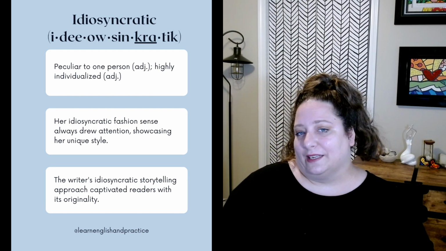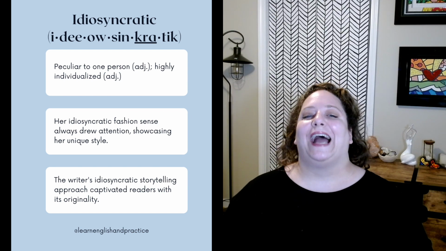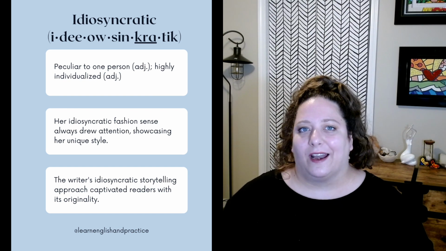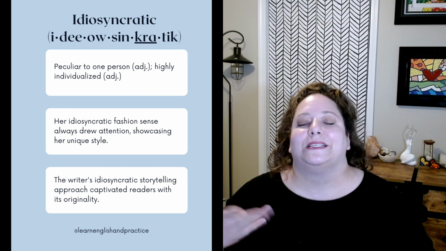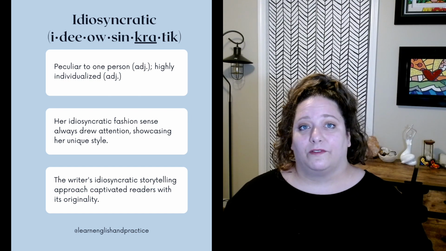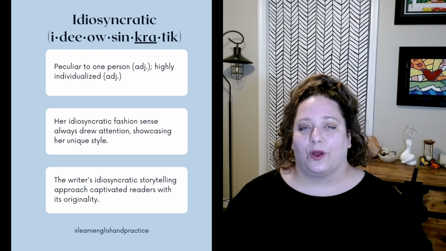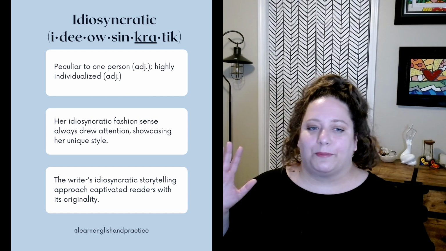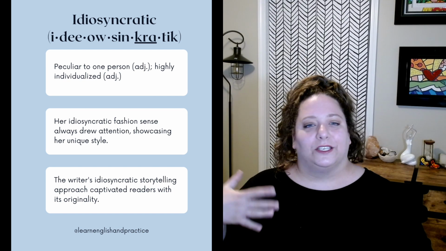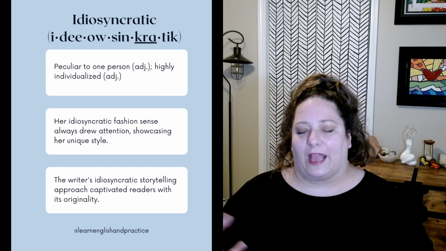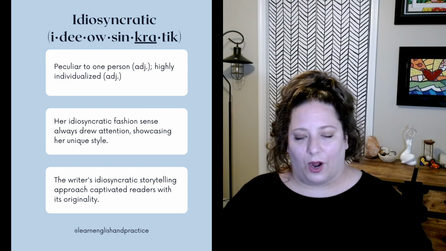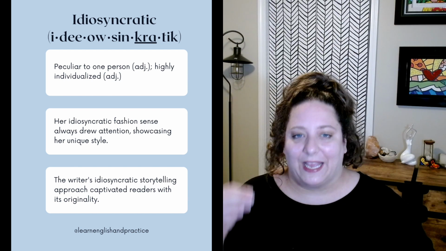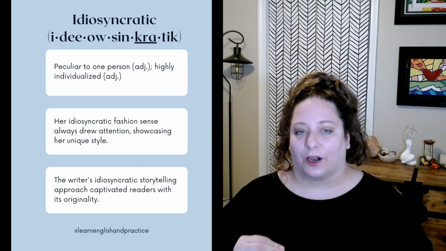Idiosyncratic. This means particular to one person as an adjective, highly individualized also as an adjective. So you can think of an idiosyncratic trait as a quirk, something that's very specific to someone. Think of Miss Frizzle from The Magic School Bus, which is a popular TV show from long ago when I was a child. And she would dress in a very particular way. She would wear bright colors. She would do her own thing. She would, to use an idiom, march to the beat of her own drum. And her way of teaching and her way of being was very idiosyncratic, very individualized to her.